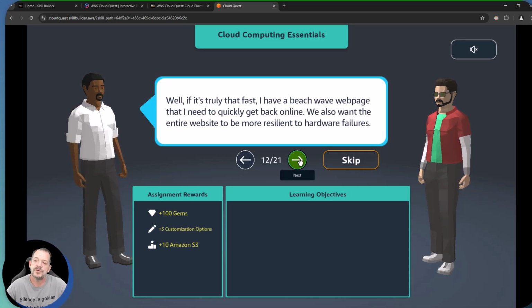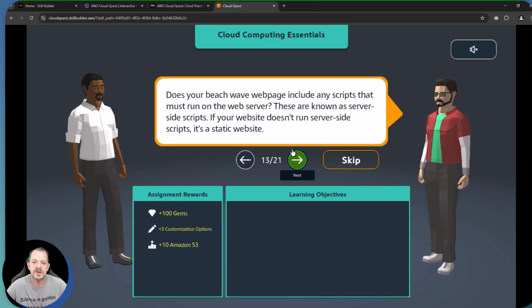So we're going to introduce a serverless service here. That one's going to be the S3 service. Does it include any scripts that must run on the web server? This is important to understand for S3. If it does any server-side compiling or anything like that, it can't run in S3. However, things that are processed client-side, such as JavaScript, are an excellent use case for a static website hosted in S3. So if it's client-side processing and you want it as a web page and you want to host it in an S3 bucket, you can absolutely do that.